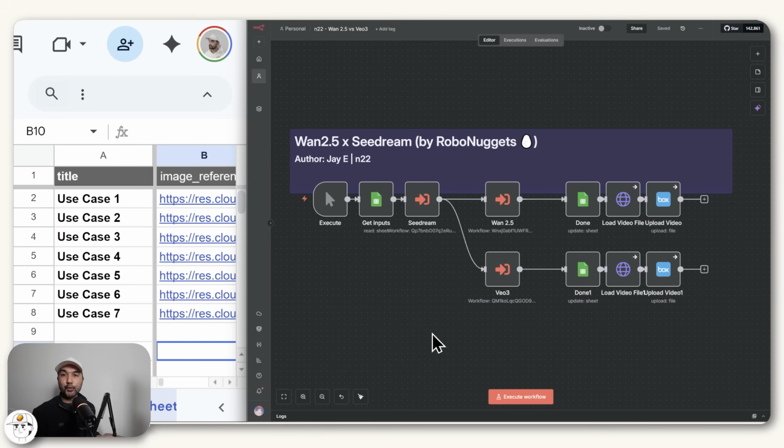So what we're going to do in this video is show you 7 use cases of how you can utilize this powerful combination of Wan2.5 and Seedream by running this workflow that we've set up that automates those two models. And also just to test it out and see how many Veo3 rejects, we also have a branch here for Veo3 that will show how many of these use cases will be restricted by Google, and also to see if we can compare the quality of Veo with Wan2.5.